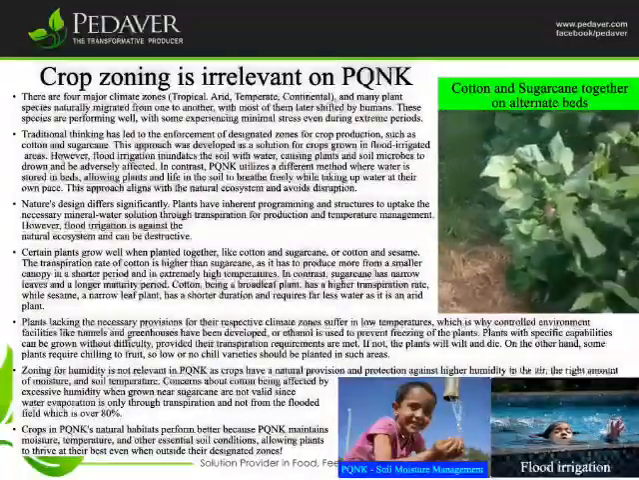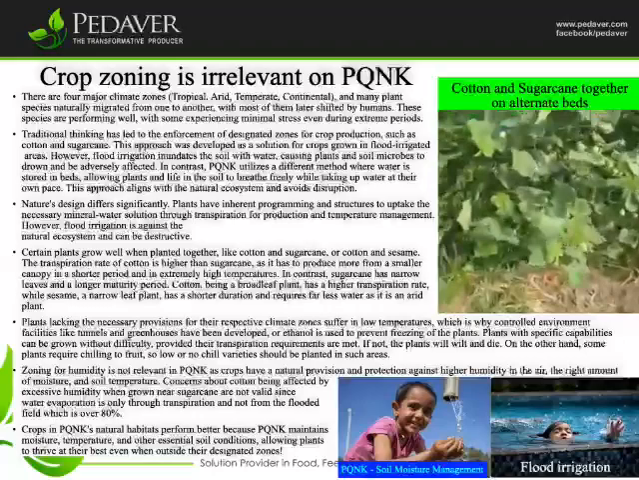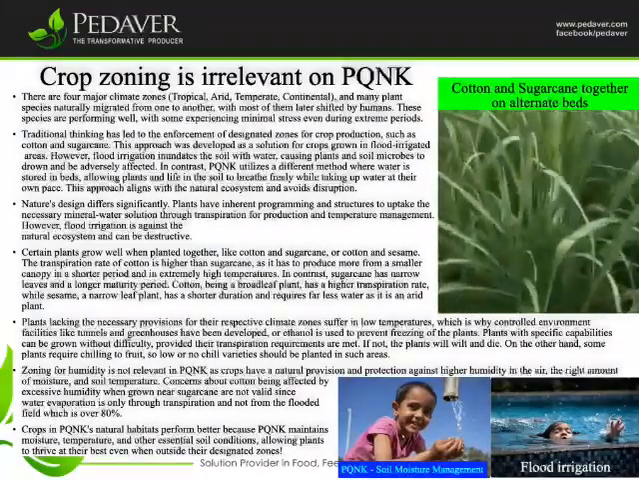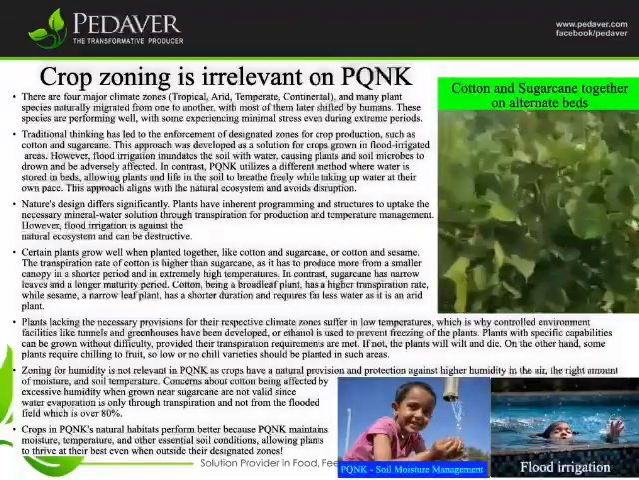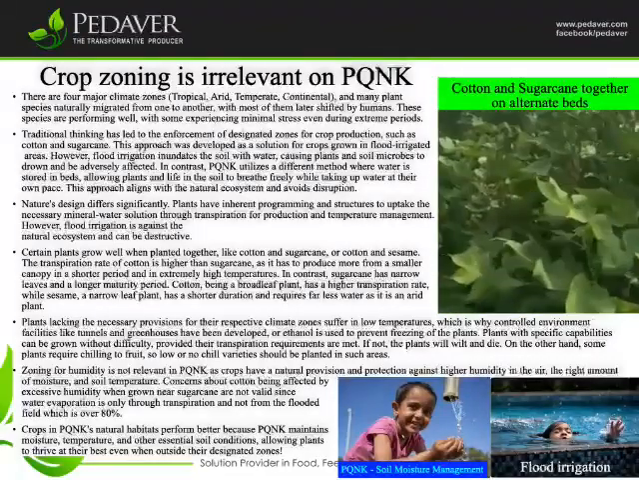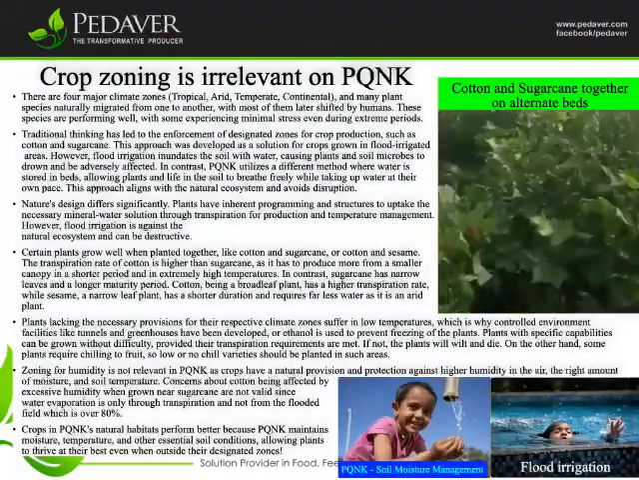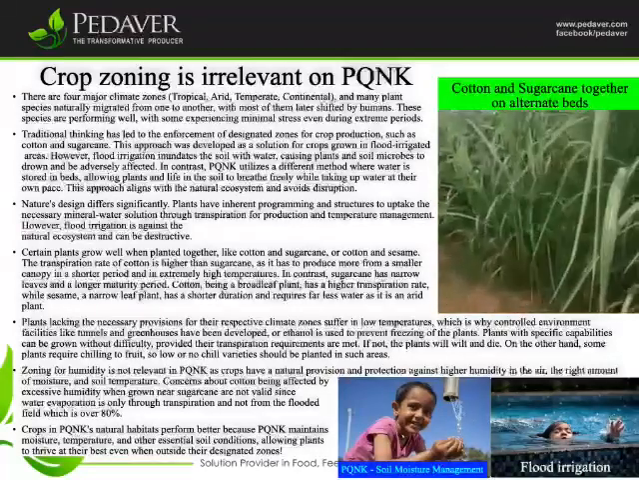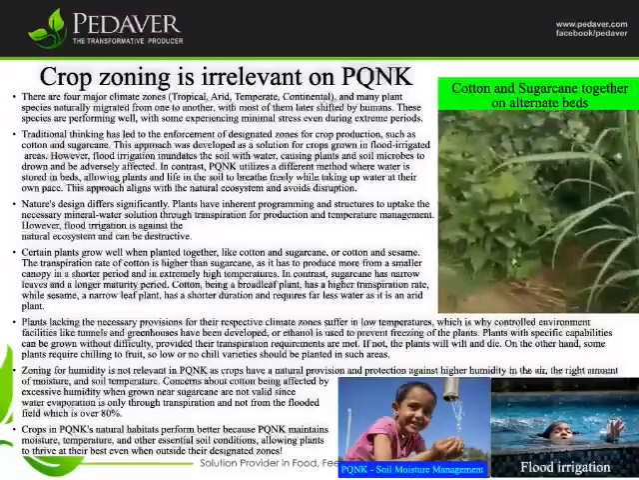Crop zoning is irrelevant on PQNK. There are 4 major climate zones: tropical, arid, temperate, continental, and many plant species naturally migrated from one to another, with most of them later shifted by humans. These species are performing well, with some experiencing minimal stress even during extreme periods.